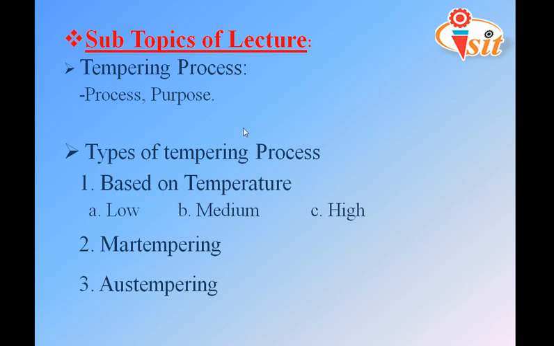In this lecture we are going to see the tempering process, its process and its purpose. Then we will go through the types of tempering process: based on the temperatures we have three types, low temperature tempering, medium temperature tempering, and high temperature tempering. And then the last two processes we have are martempering and austempering. So this is a general overview of what we are going to see in this lecture. We will start with the introductory part.